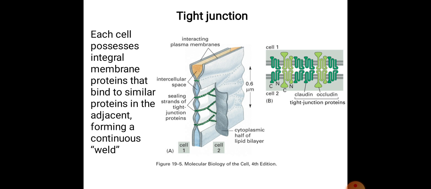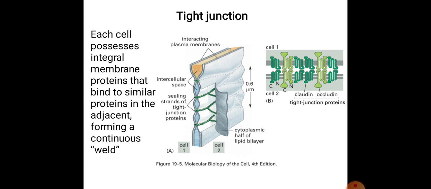Tight junctions: each cell possesses integral membrane proteins that bind to similar proteins in the adjacent cell, forming a continuous weld. These tight junctions consist of wave-like strands of transmembrane proteins that fuse together the outer surface of adjacent plasma membranes to seal off the passageway between adjacent cells. If you see these two adjacent cells, they are very close to each other and joined by these transmembrane proteins, which seal the paracellular space and produce the tight junctions.